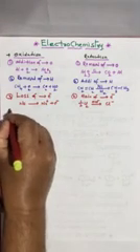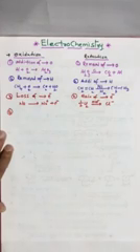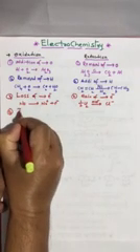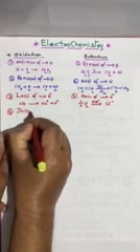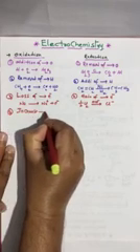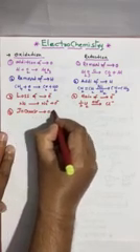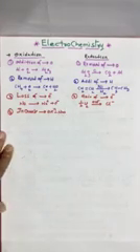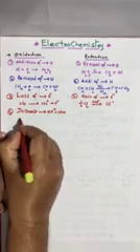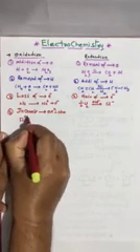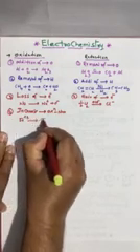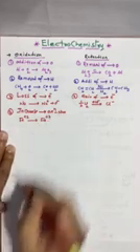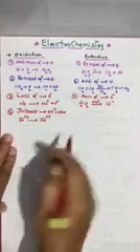Another modern definition we have is increase in oxidation number. If the oxidation number increases, we call it oxidation. Go for Fe2 plus converted to Fe3 plus, plus 2 to plus 3.